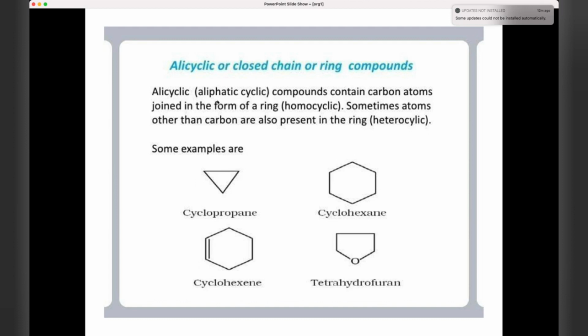Now alicyclic or closed ring compounds. Alicyclic is also known as aliphatic cyclic, they contain carbon atoms joined in the form of a ring. Sometimes atoms other than carbon atoms are also present in the ring, then they are called heterocyclic. Only if they contain carbon atoms they are called homocyclic. If other atoms are also there, it's known as heterocyclic. Cyclopropane, cyclohexane, then here cyclohexene, this is an alkene, so it's a double bond here, tetrahydrofuran, remember the structures well.